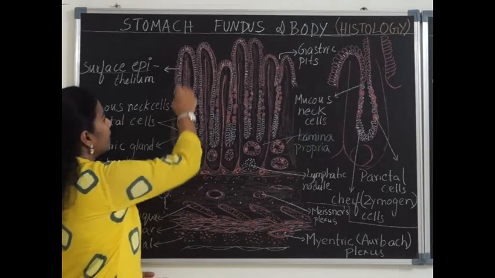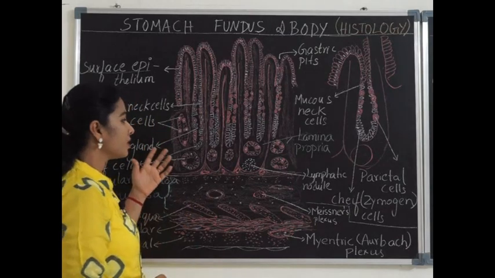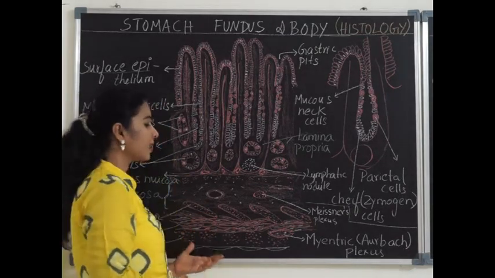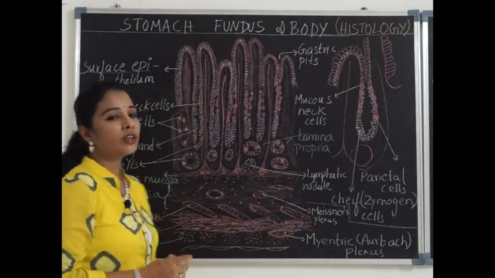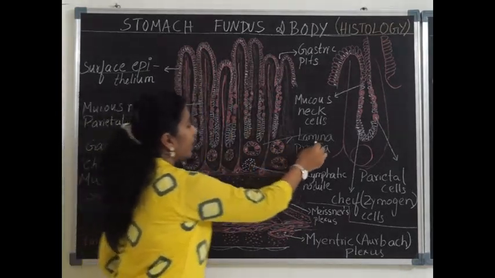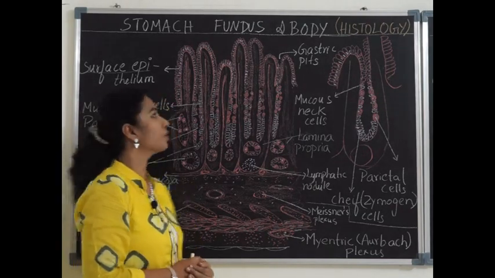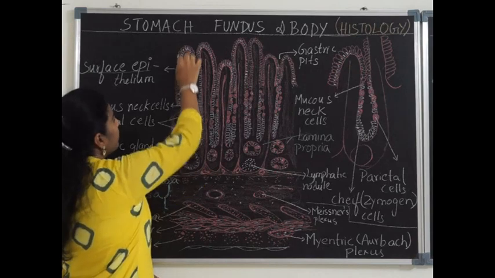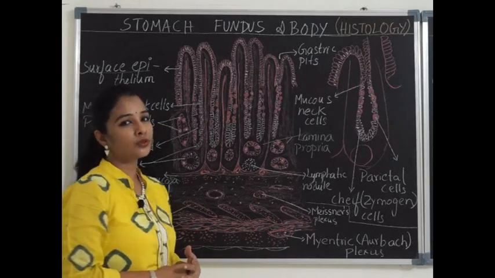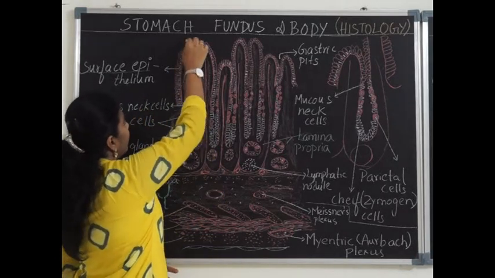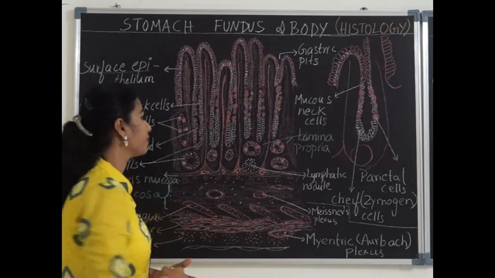The stomach has the layers which are common with the rest of the gastrointestinal tract, like the mucosal layer, submucosa, then muscularis externa and serosal layer. The mucosal layer of the stomach has three components: the epithelium, lamina propria and muscularis mucosa. These three components together are called the mucosa. The epithelium is a simple columnar epithelium, which is mucus secreting epithelial cells, producing mucin and protecting the epithelium against the action of gastric glands, that is HCl and pepsin.